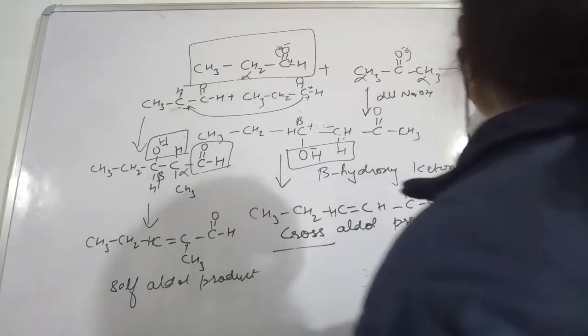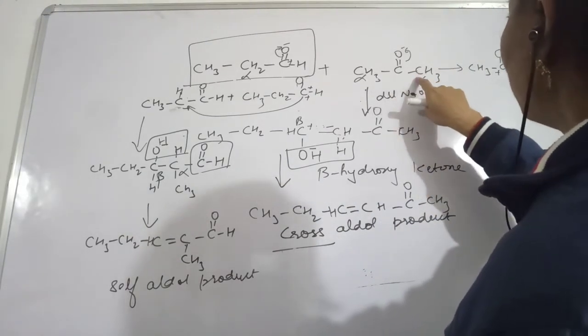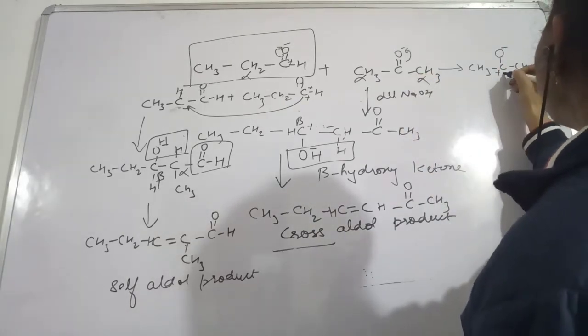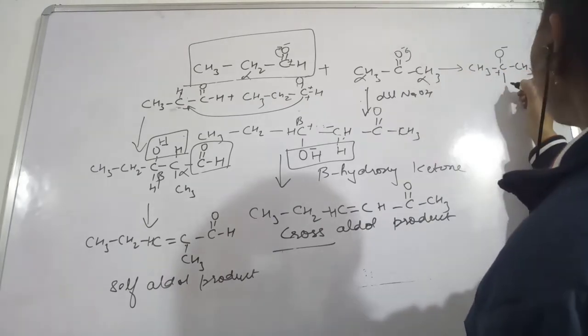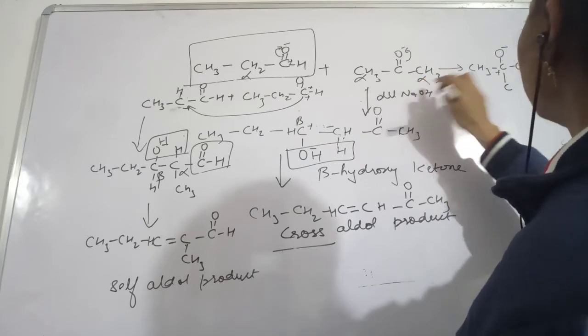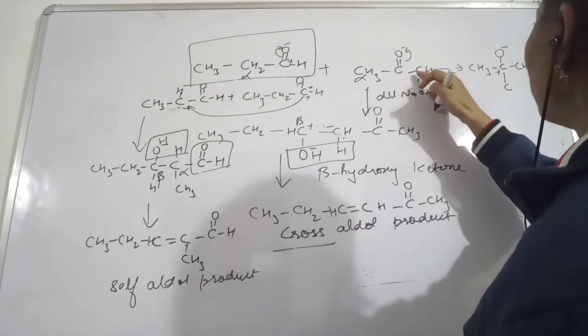So the other molecule will have the alpha carbon. We are going to show this bond directly, we are joining them. So one hydrogen will be lost from this carbon.